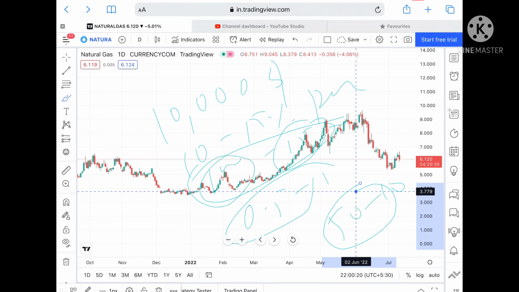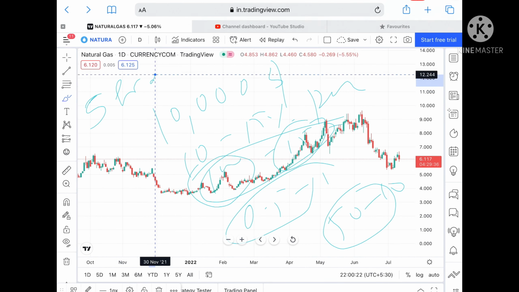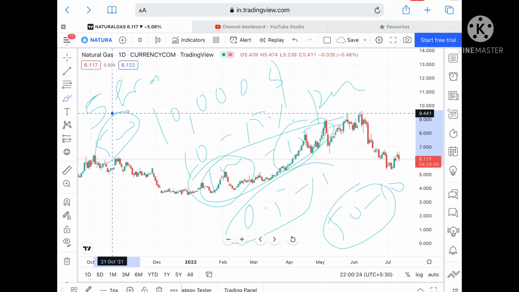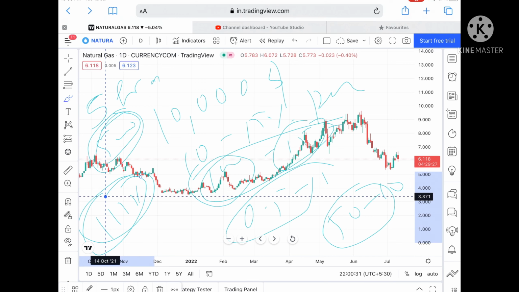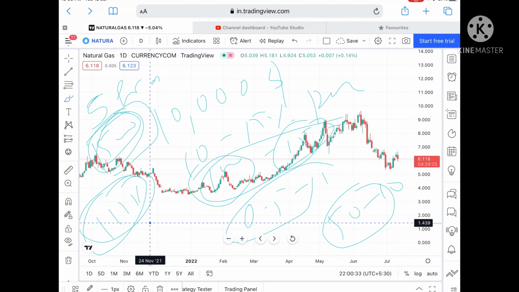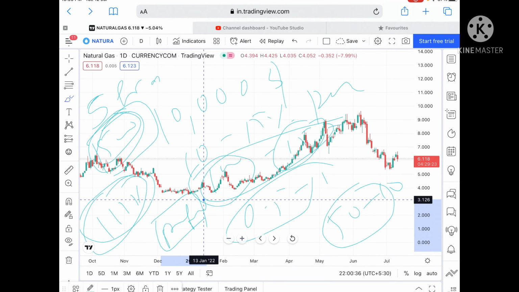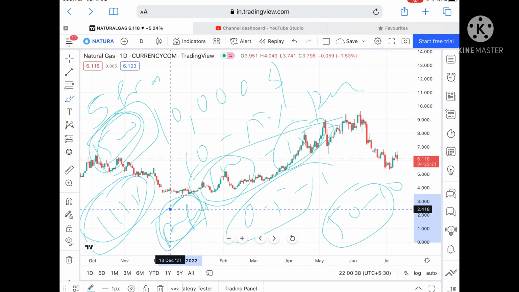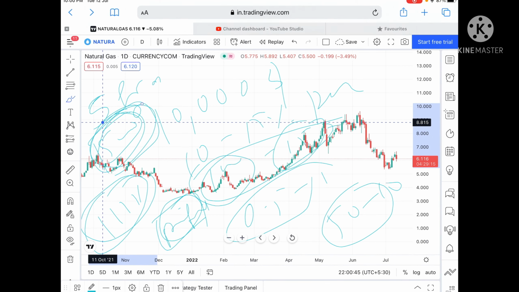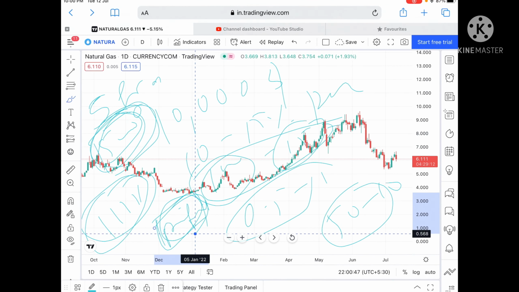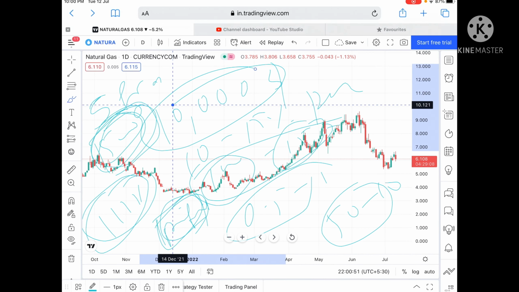Okay, now if suppose you took 5 trades, your risk is $500. Now if you lose even $500, all 5 trades, you will not be in a burden to recover this amount the next day. Rather, you will focus more on profit. What people do is they lose so much in a particular trade on a particular day, then they try to recover it the next day, and the next day they lose the full amount. This is what they do.